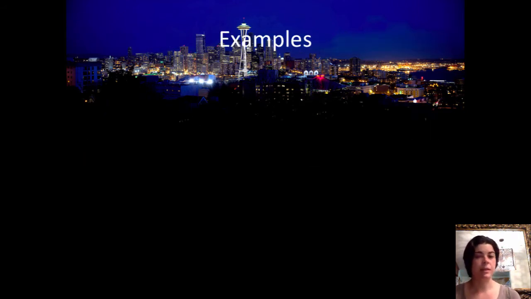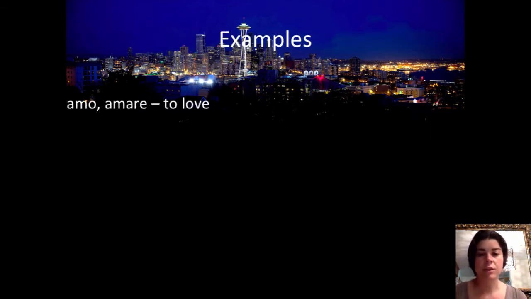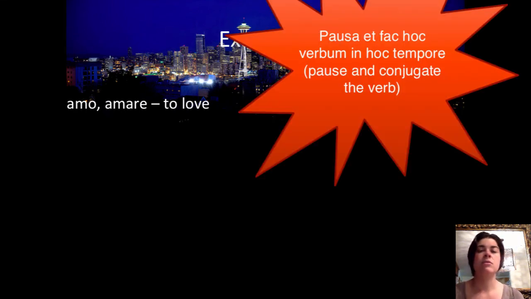So let's look at some examples. Let's do amo, amare first. Why don't you guys take a moment and try to use the endings that you just wrote down and conjugate amo, amare in the future passive indicative and translate it as well. Pause the video and check your work when you're done.